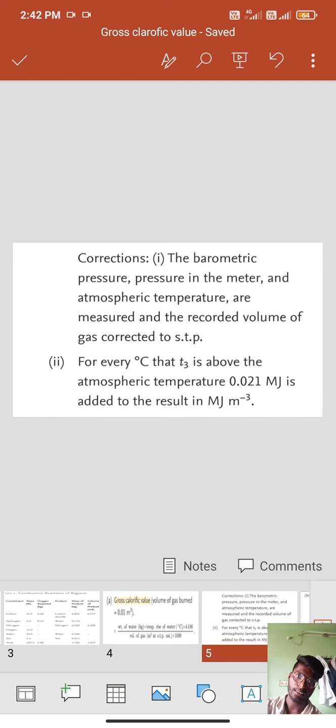Correction: the barometric pressure in the meter and the atmospheric temperatures are measured, and the recorded volume of gas is corrected to STP. For every degree Celsius that T3 is above the atmospheric temperature, 0.021 mg is added to the result in mg per meter cube.